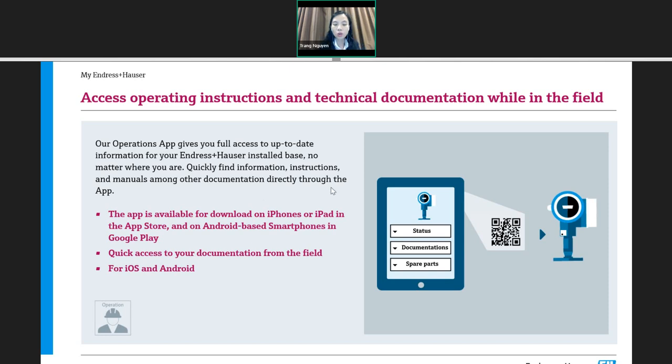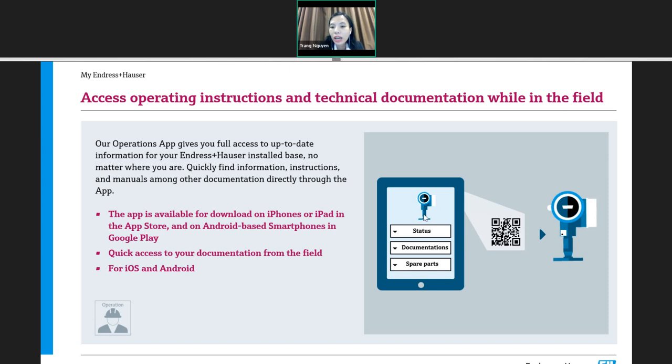directly through the app. So if you come to the site and see a device of Endress+Hauser, for sure on our device there will be a QR code like this one, and you use your smartphone or your tablet, which is installed with our operations app. You scan the QR code, and then the app will show you the detail of the product in front of you. The detail includes the order code or the manufacturing date and even the options you selected for that product.